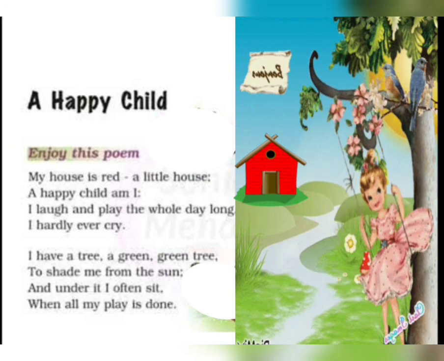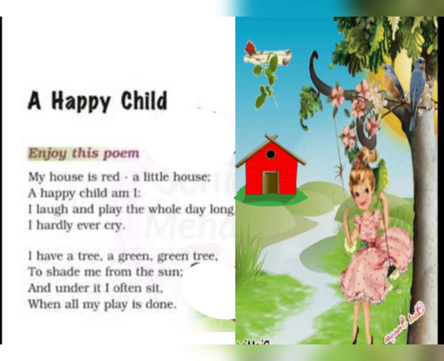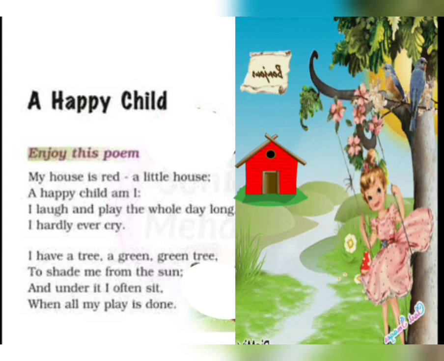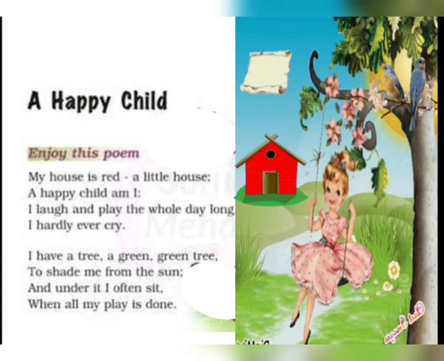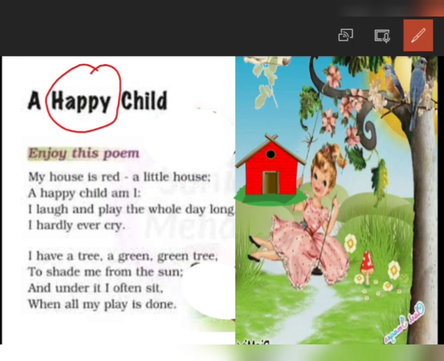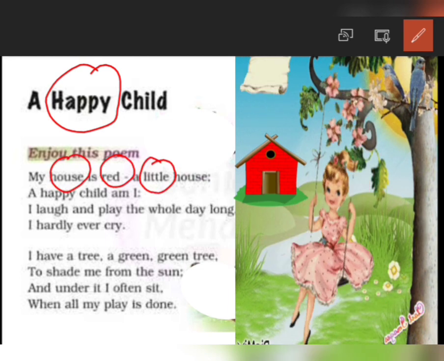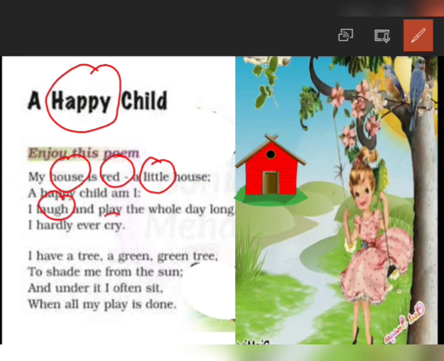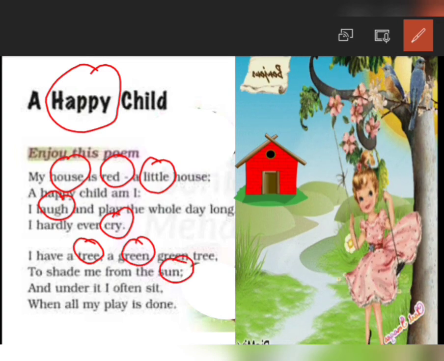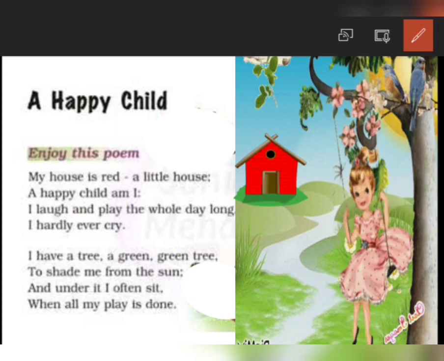Did you like the poem? So, this poem is on the happy, happy child. And what is the color of the house? The color of the house is red. The house is a little house. So, we have come across some new words like happy, red, house, little, and also words like laugh, cry, tree, green, sun. Isn't it? Now, let us focus on some of the new words here.